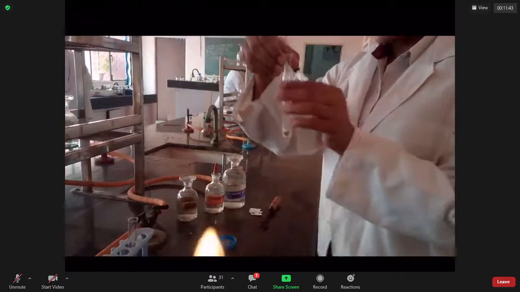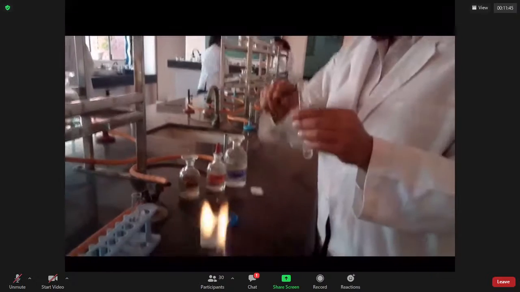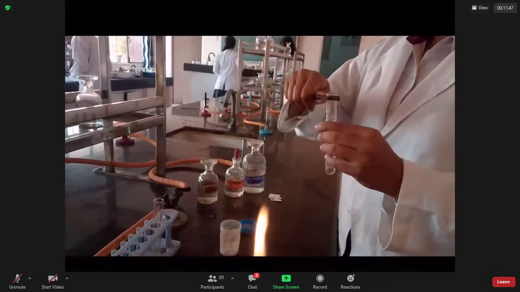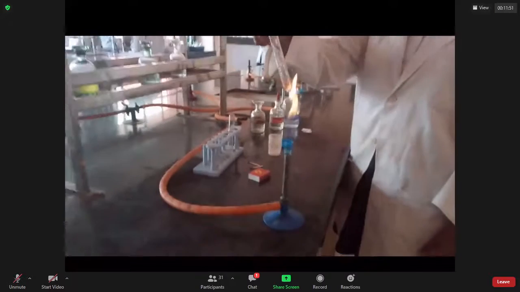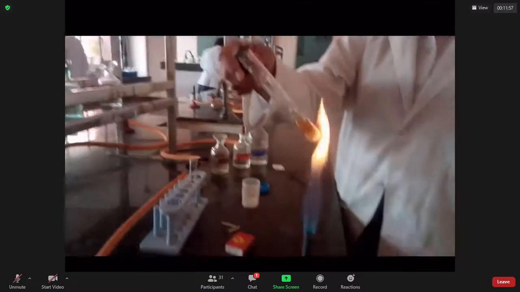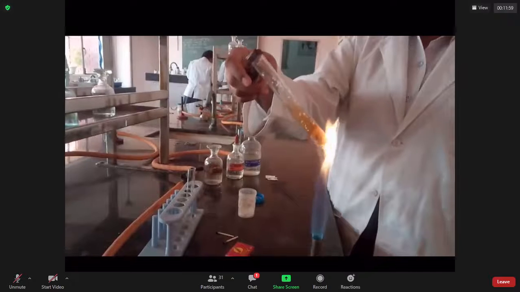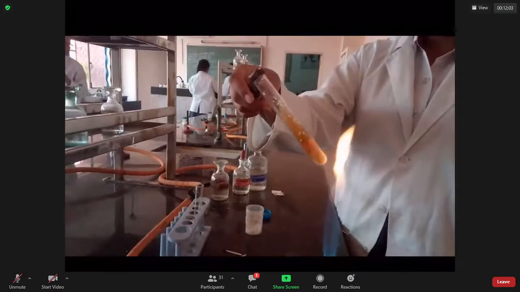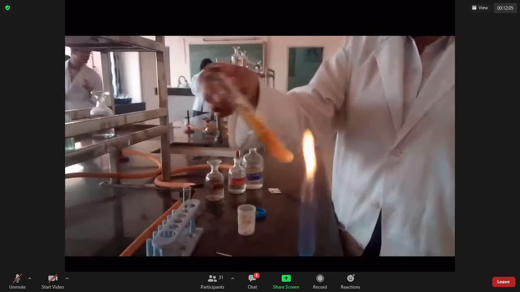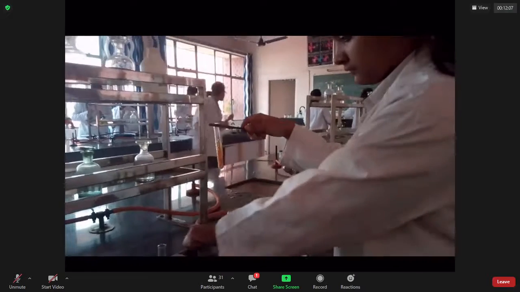Adding the piece of paper to it. She'll now be using a test tube holder since it's to be heated. On heating the contents, we observe a brown gas evolve. You can see the movement of these brown vapors upward. That indicates it's a brown gas which is observed.